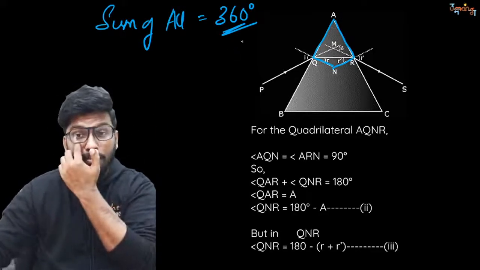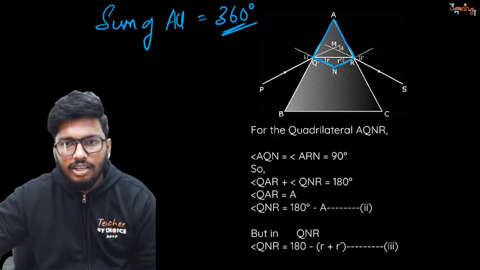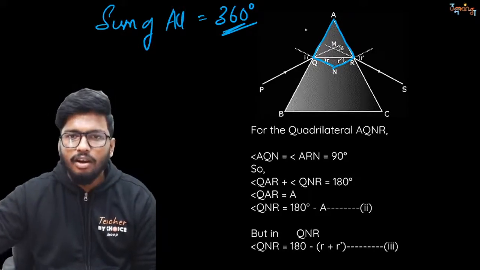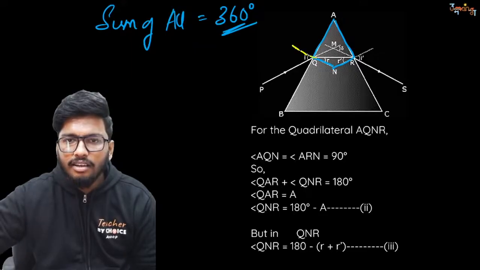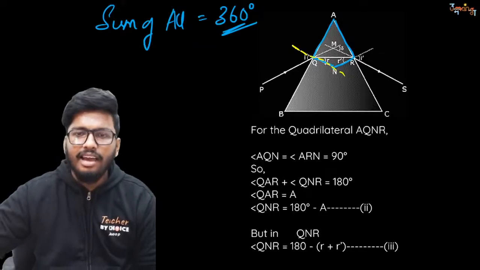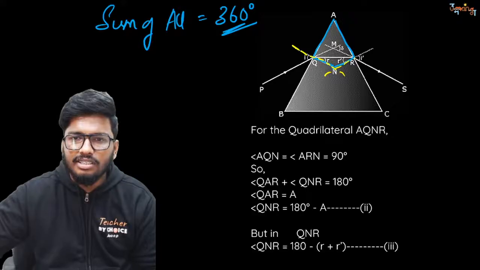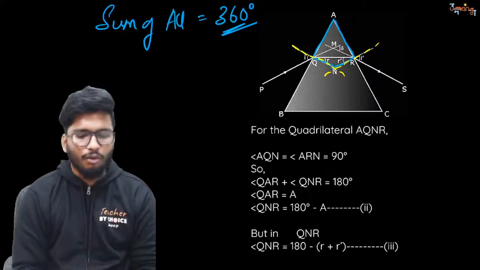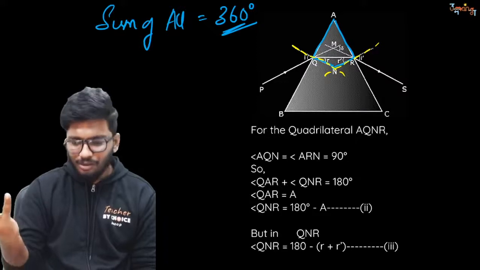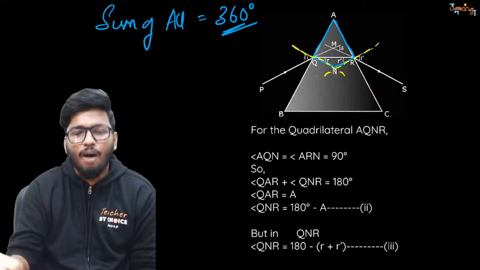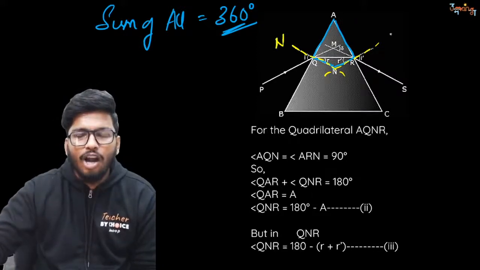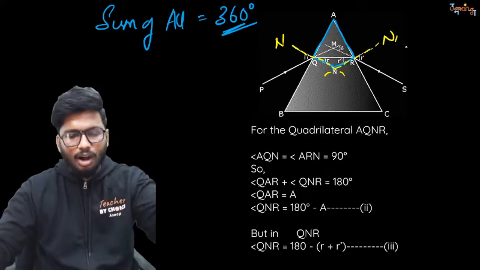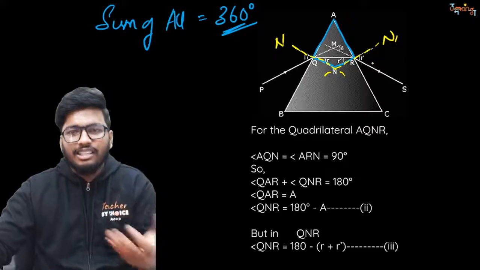Now remember this, people. What is this line that you see? Let me represent that with a different color, maybe yellow. Anyone in the chat box, what is this line? What is that line that we drew before? Exactly, Dhruva. It is the normal. Now, what does normal mean? I'll take it as N and N dash, whatever it is. Normal is 90 degrees to the surface.